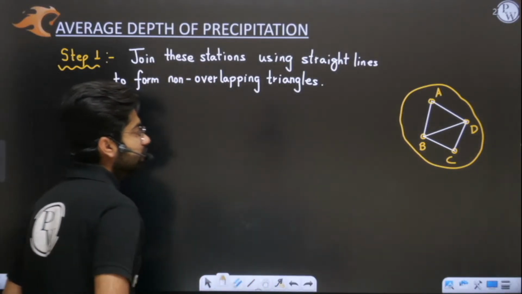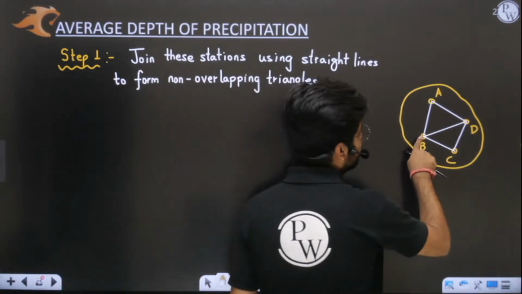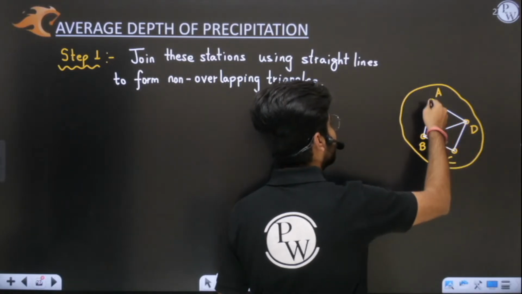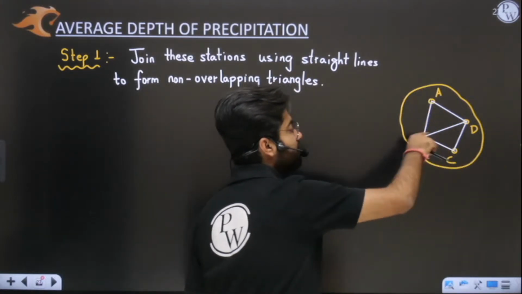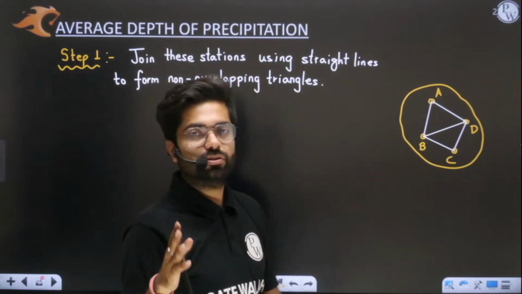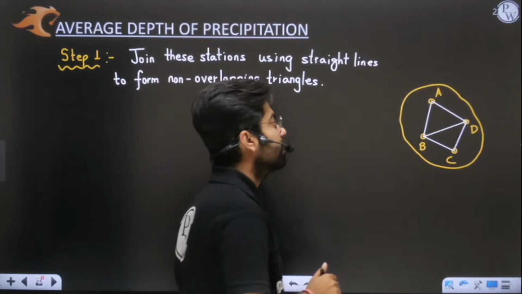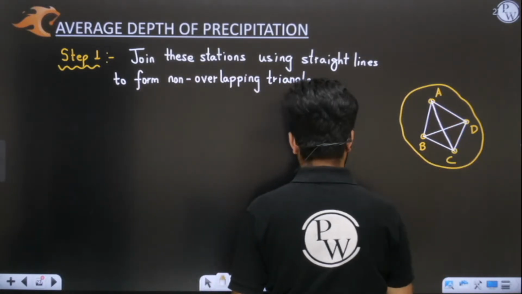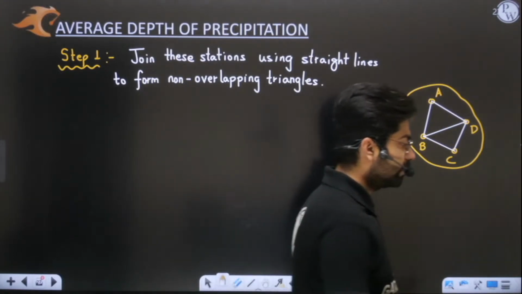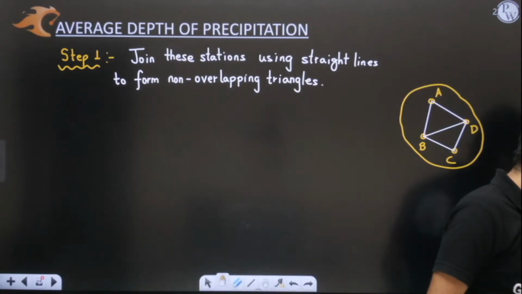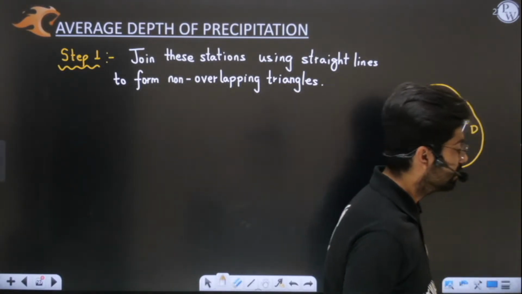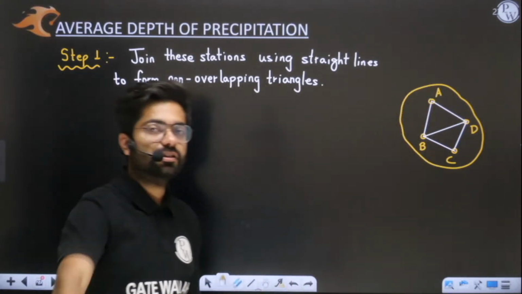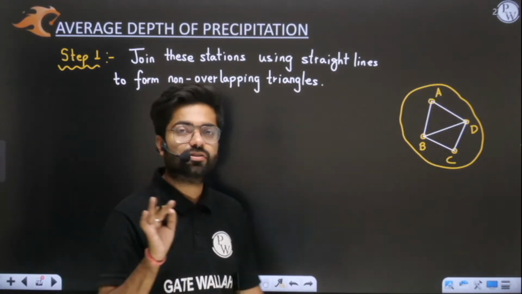See, we have two options. We can join BD or we can join AC. But we will not draw both of them, so that the triangles are non-overlapping. We will not draw this one. I hope this is very, very clear to you. Yes, Vishal, great, you are paying full attention. Have you understood this first point?